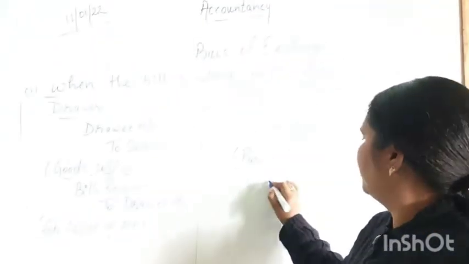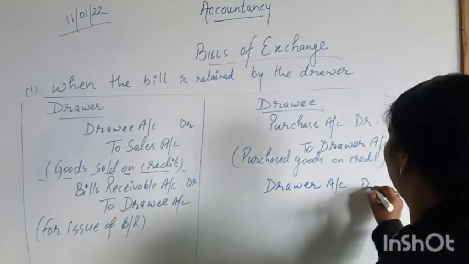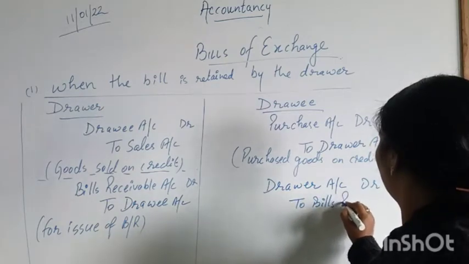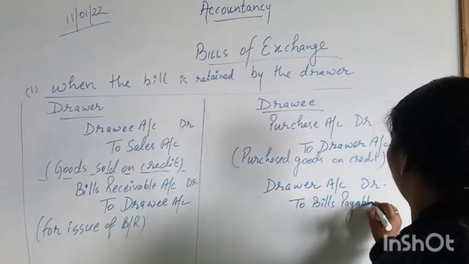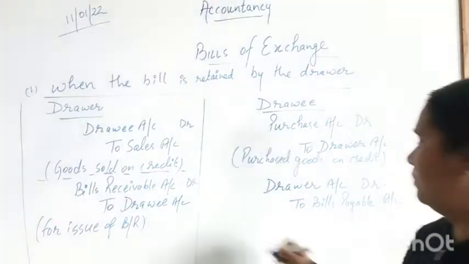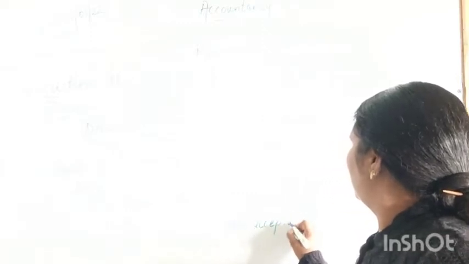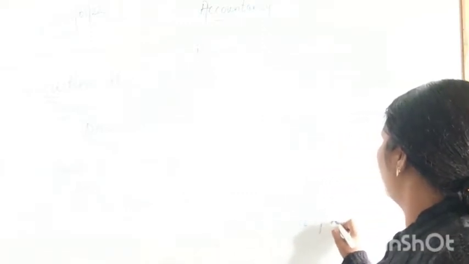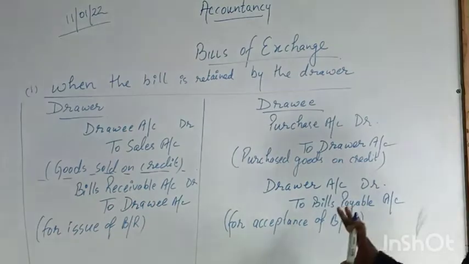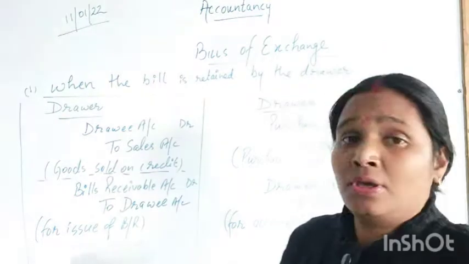So here we have credited drawer. Now here it will be drawer account debit to bills payable account. It will be for acceptance of bill payable. This entry shows that we have accepted the bill. Now coming to the third entry.